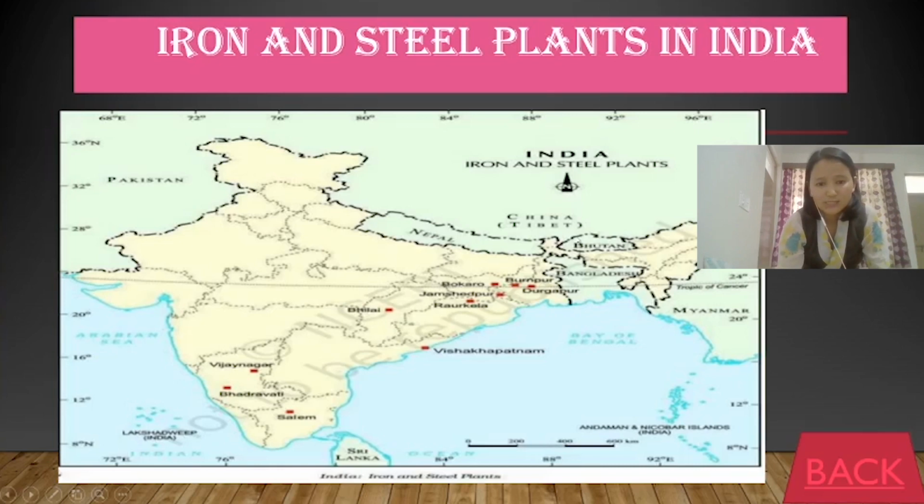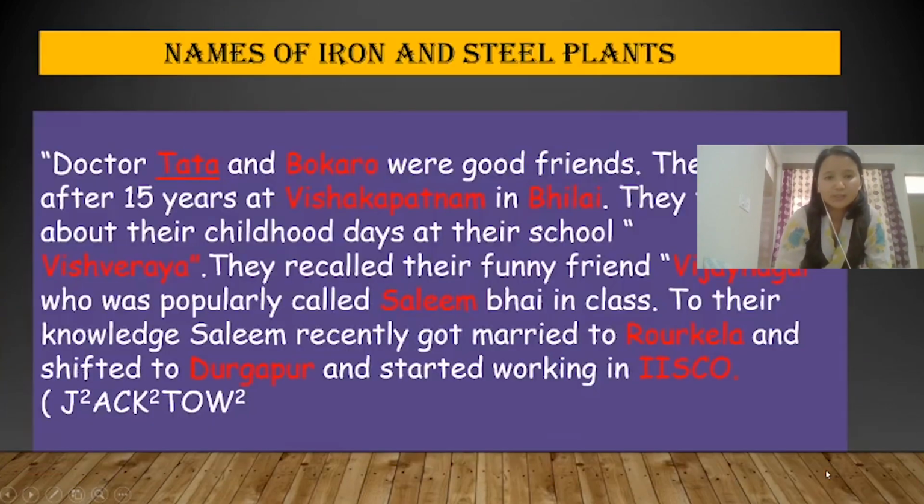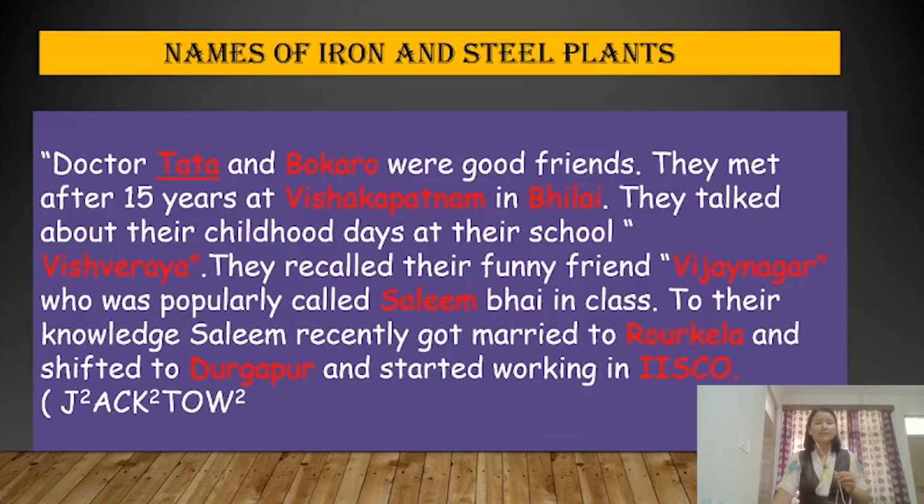So these are located here. So these are the iron and steel plants in India. Okay, now we will find out the names of the iron and steel plants. Before that, we will just discuss a small story here.